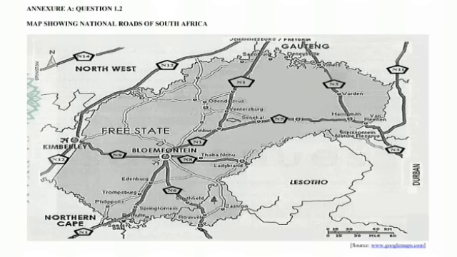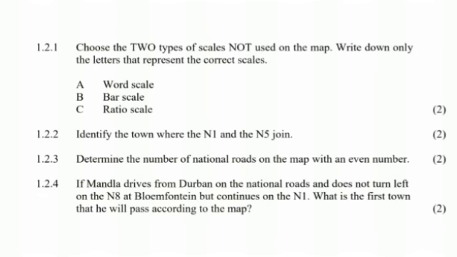Keep it in mind. So in Annexure A, we are looking at our map and we can see our national roads. We have your N1, N5, N2, N3, and N4. So those are your national roads, and we can see right there at the bottom that our map is using a bar scale, and we are going to answer the questions that are following with regards to this map. The other thing that is important to note is the N that shows you where north is so that you can know where your east is. That has to be given with your map. So in 1.2.1 it says, choose the two types of scales not used in the map.